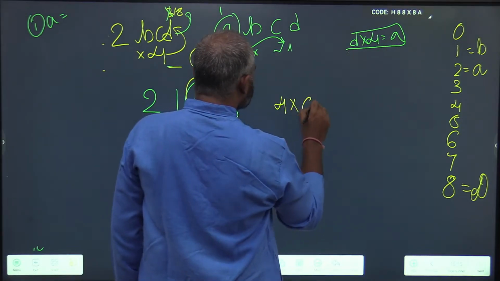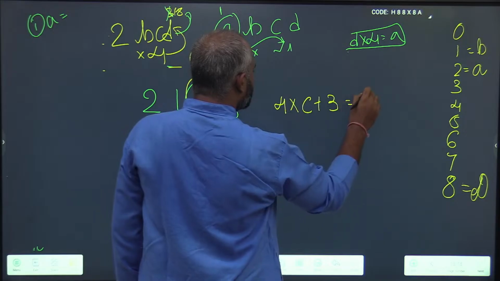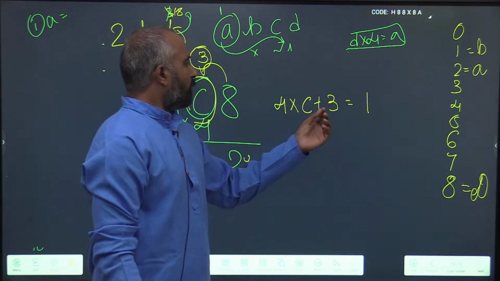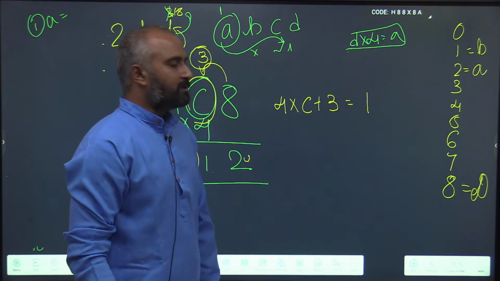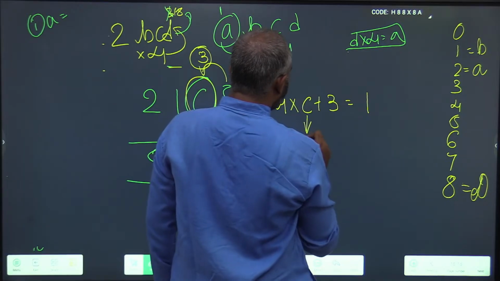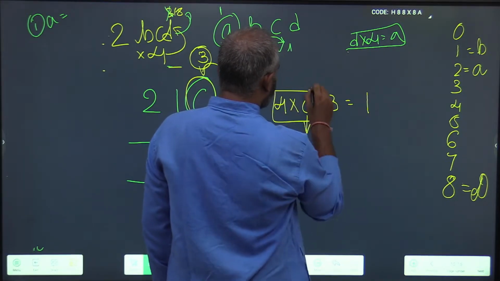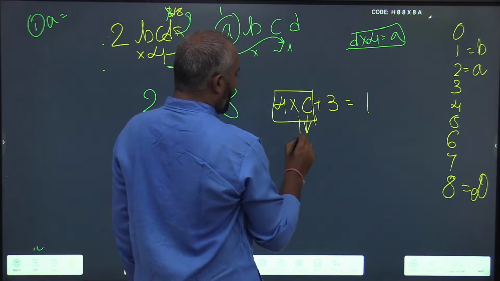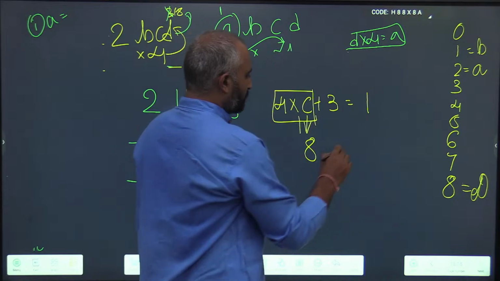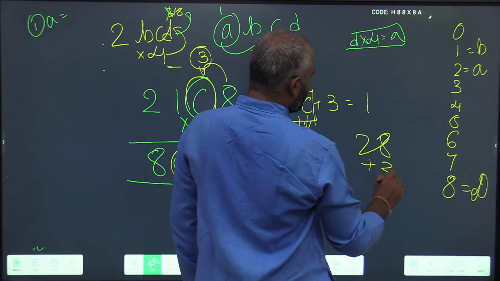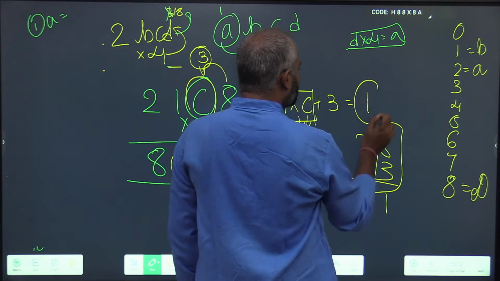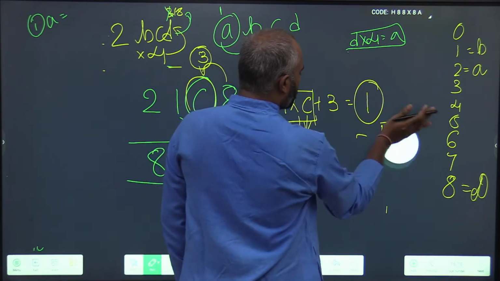4 into C plus 3 results in a 1. What are the possibilities for it being a 1? The product 4 into C has to have a unit digit of 8, then only it will become 1. For example, 28 plus 3 is 31.